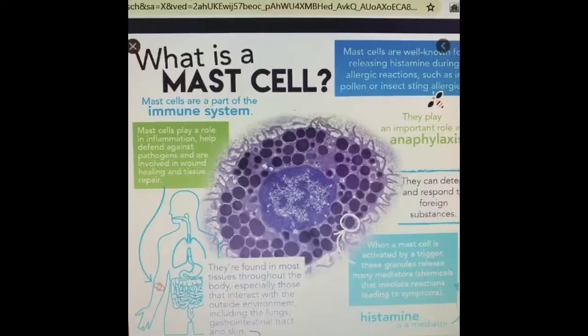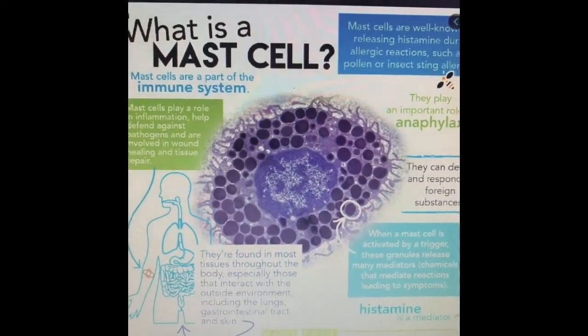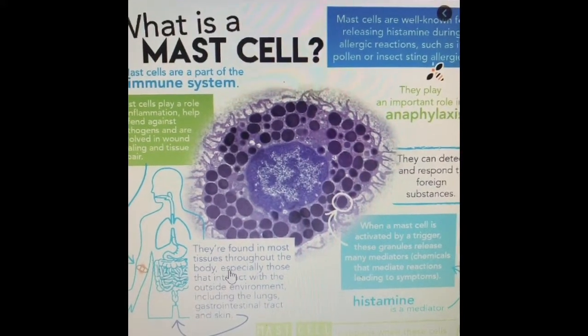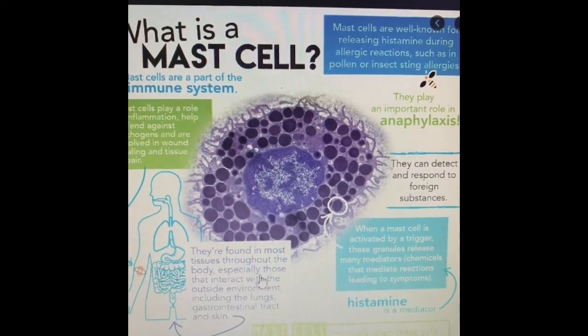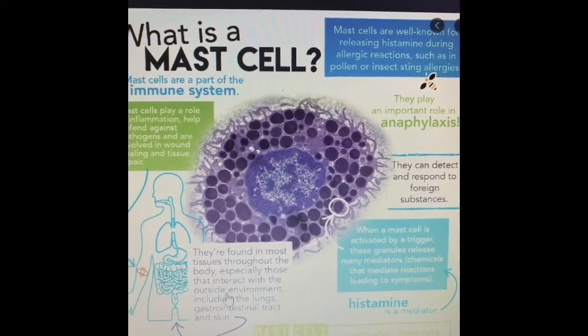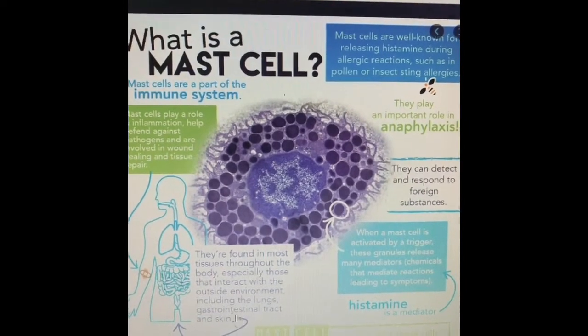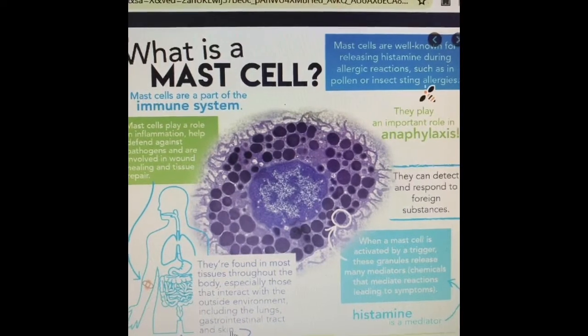Now, what are mast cells? Let us discuss that first. Mast cells are basically part of the immune system. They are found in most of the tissues throughout the body, especially those that interact with the outside environment, including lungs, gastrointestinal tract, and the skin.